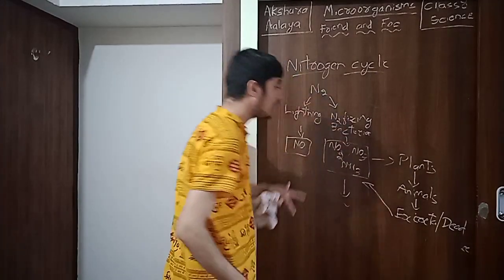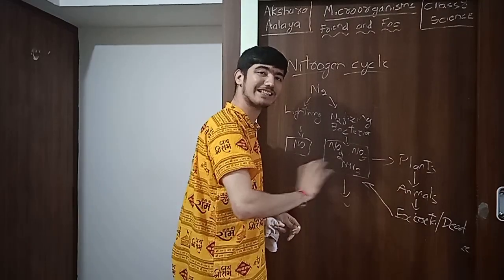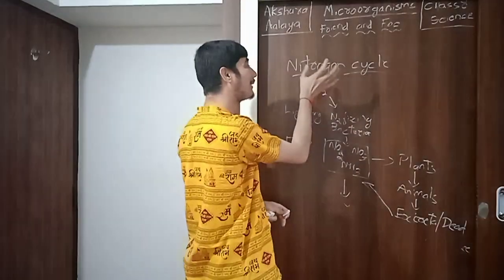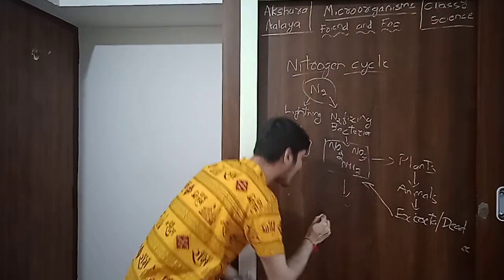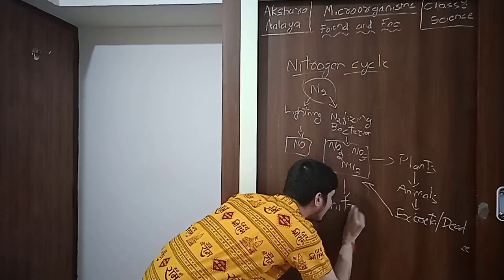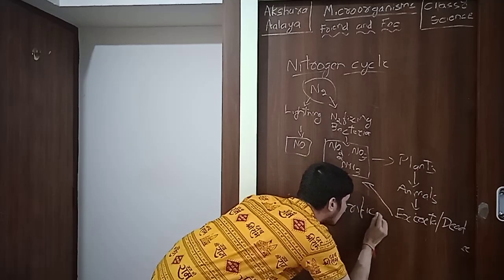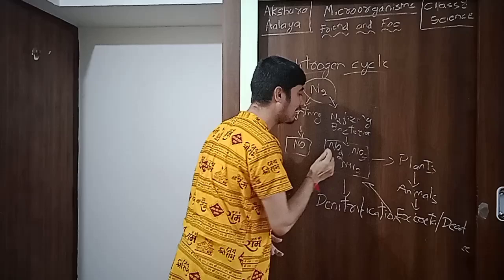And this nitrogenous compound will not remain as such in soil, as we have to maintain the amount of nitrogen in the atmosphere. There are bacteria called denitrifying bacteria which will help the process of denitrification.